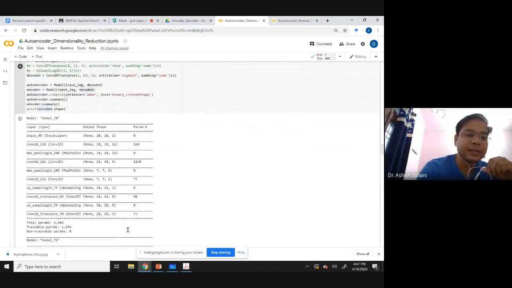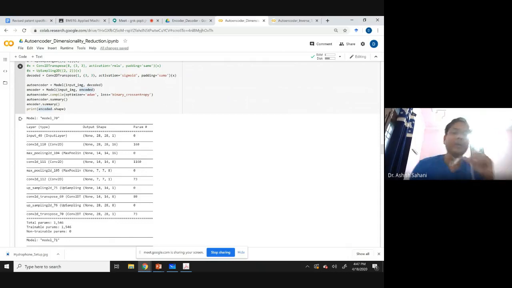So here it is summarized. It starts with a 28 by 28 by 1 image. Then it goes, using a convolutional layer, to 28 by 28 by 16, then 14 by 14 by 16, then 7 by 7 by 8, and then 7 by 7 by 1. This is your bottleneck, 7 by 7 by 1. Then it goes from there to 14 by 14 by 1, then 14 by 14 by 8, 28 by 28 by 8, and then 28 by 28 by 1. So you can see it starts with a 28 by 28 by 1 and goes to a 28 by 28 by 1. And this is a completely deep convolutional neural network configuration for an autoencoder.